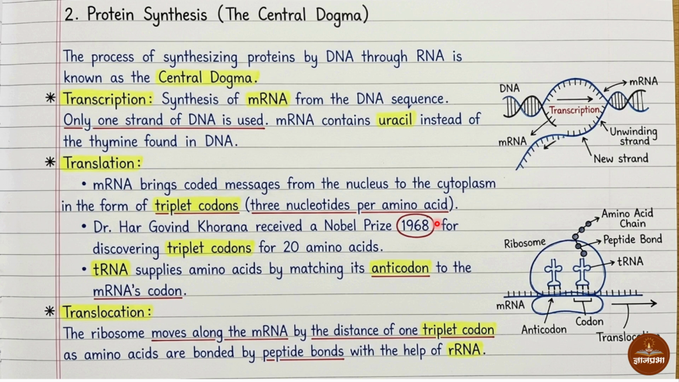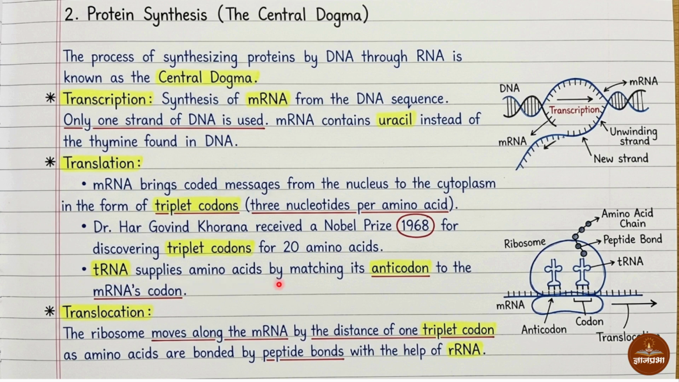Here, one scientist we have to remember the name of, Dr. Hargobind Khorana. He is an Indian origin scientist who received a Nobel Prize in 1968 for discovering triplet codon for 20 amino acids. Who? Hargobind Khorana. Now, tRNA is coming into the picture, another type of RNA. Here it is mRNA, which is messenger RNA, and here it is tRNA, which is transfer RNA.